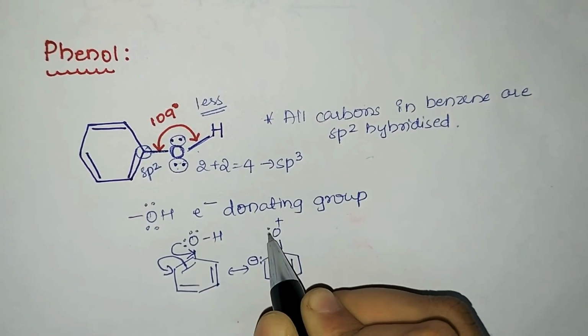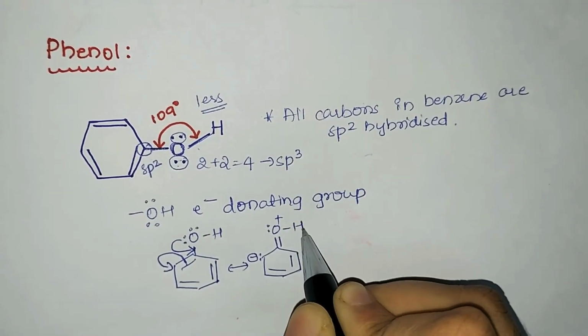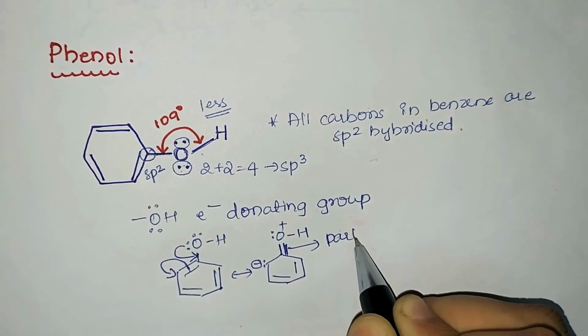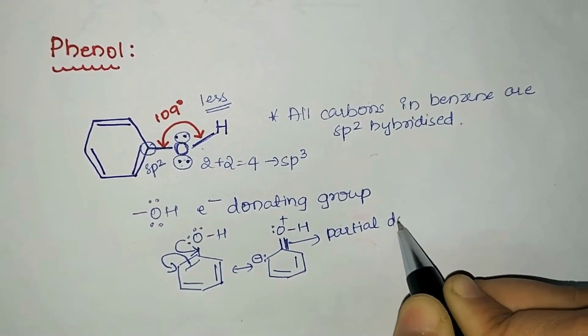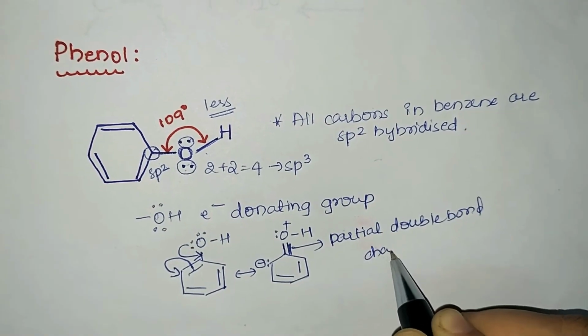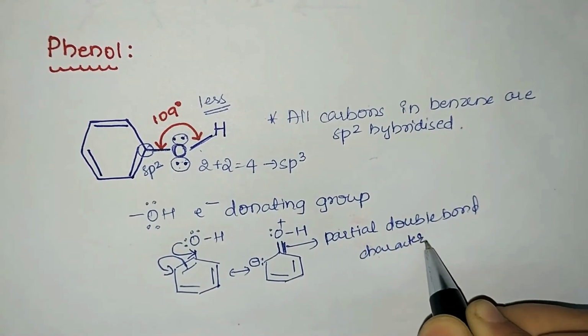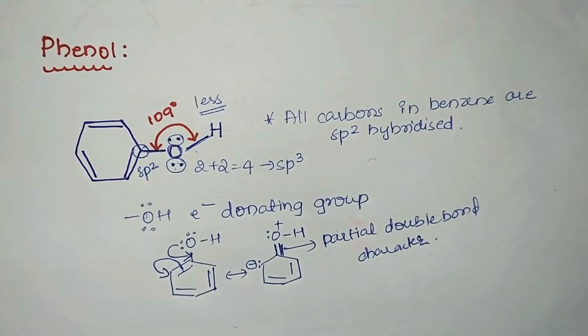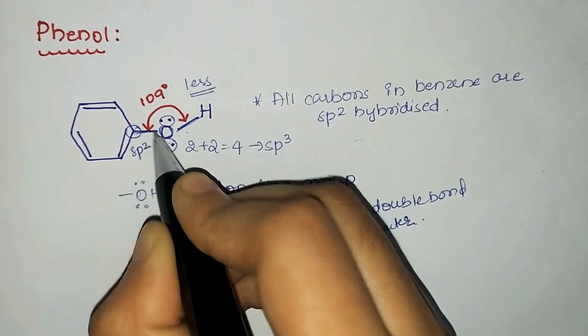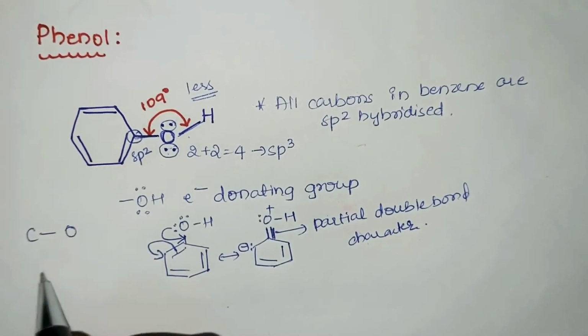So due to the partial double bond character, the C-O bond length is less when compared to alcohol. Another reason is the hybridization of the carbon in the benzene ring. So the C-O bond length is less in phenol when compared to alcohol.